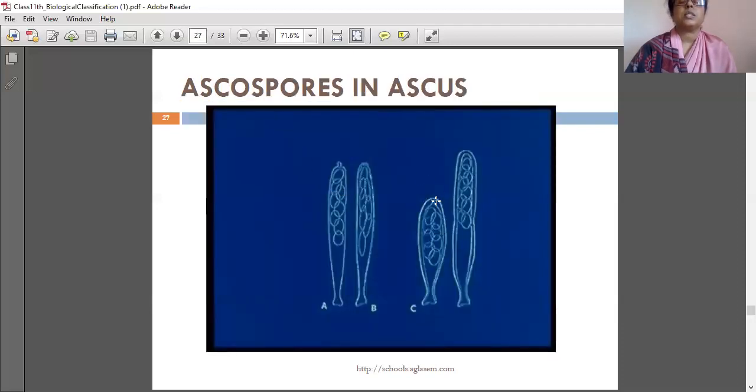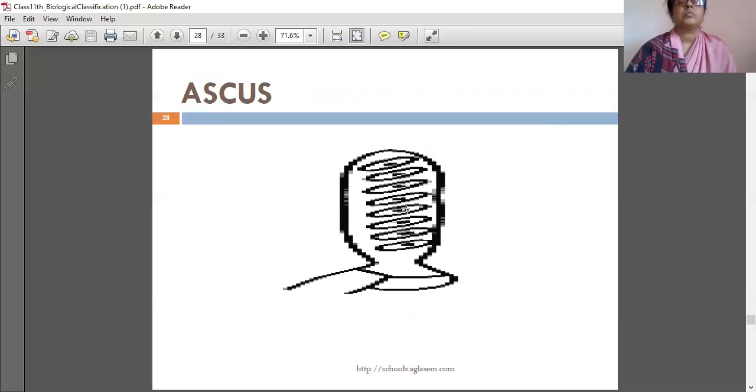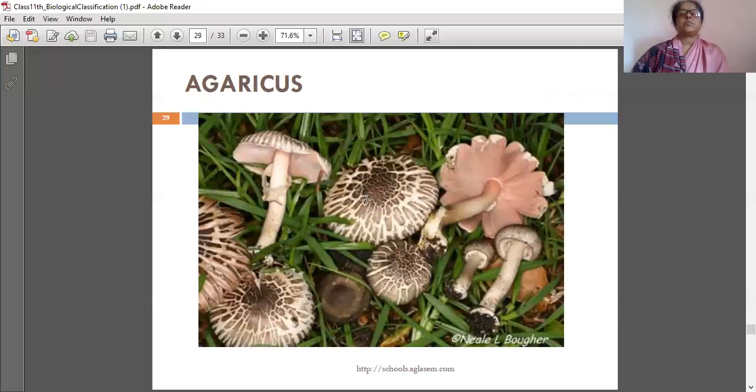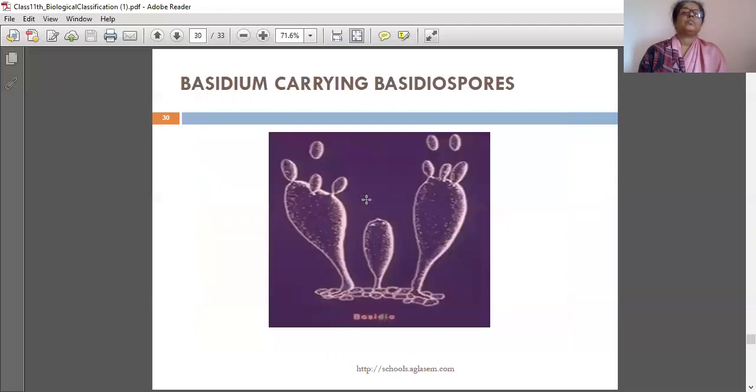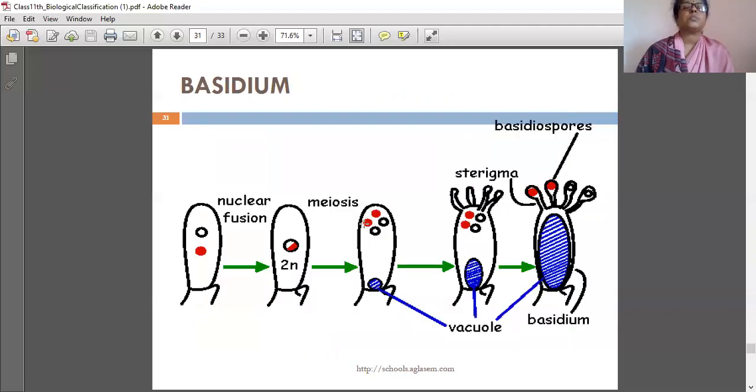Ascospores in the ascus. Agaricus, the mushroom. The basidium carrying the basidiospores. See that two nuclei fused together.